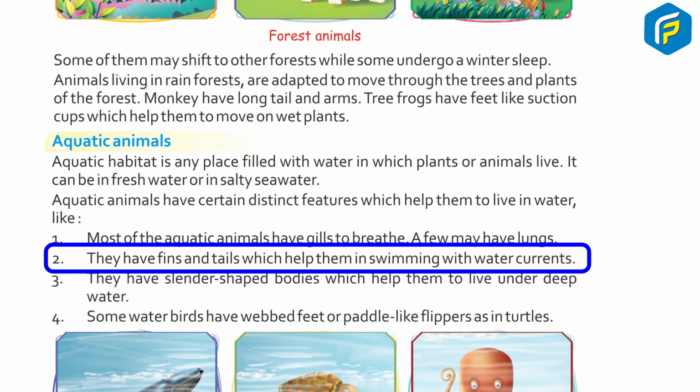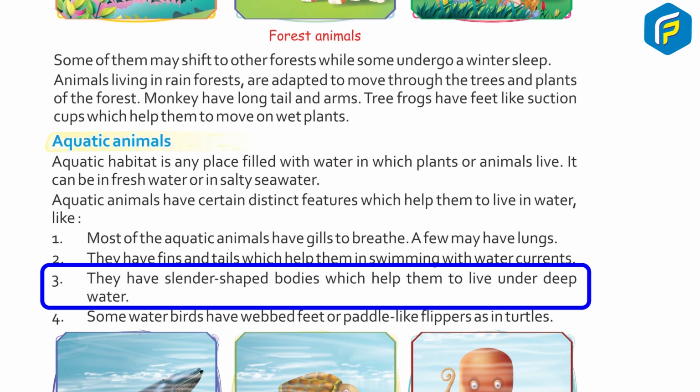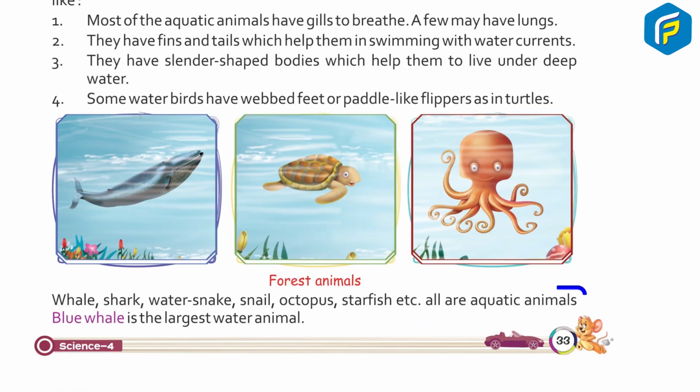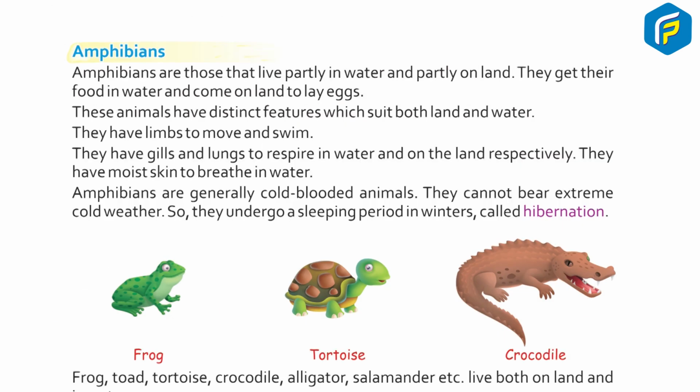2. They have fins and tails which help them in swimming with water currents. 3. They have slender-shaped bodies which help them to live under deep water. 4. Some water birds have webbed feet, or paddle-like flippers as in turtles. Whale, shark, water snakes, snail, octopus, starfish, etc. are all aquatic animals. The blue whale is the largest water animal.